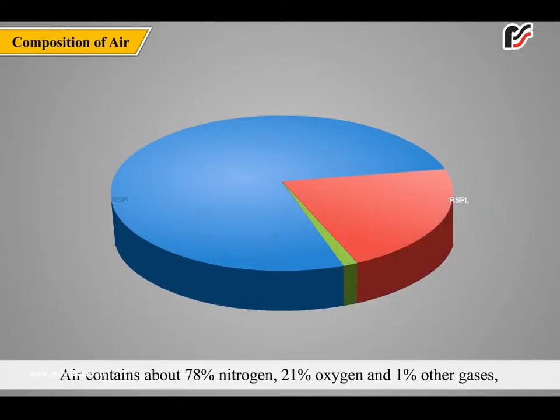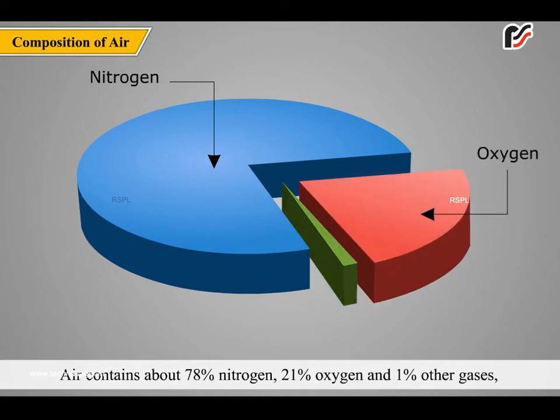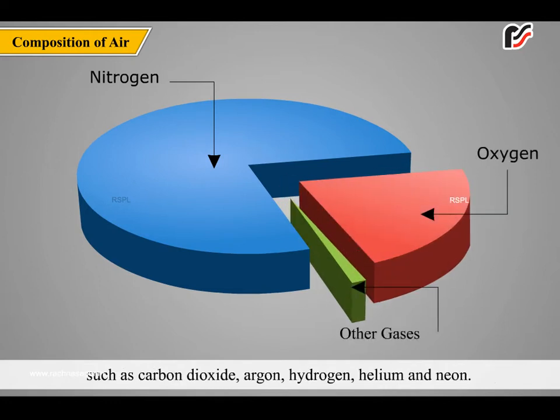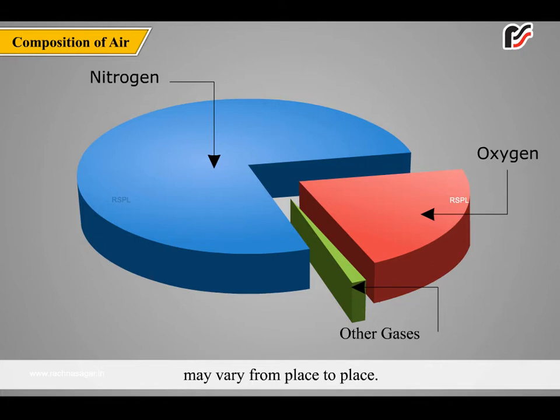Air contains about 78% nitrogen, 21% oxygen and 1% other gases such as carbon dioxide, argon, hydrogen, helium and neon. The percentage of dust, smoke, water vapors and air pollutants in air may vary from place to place.